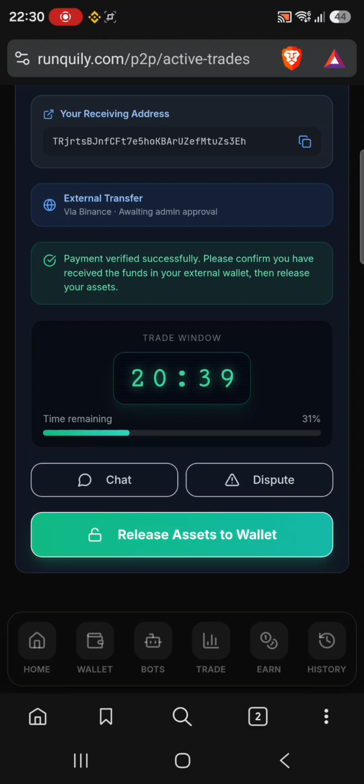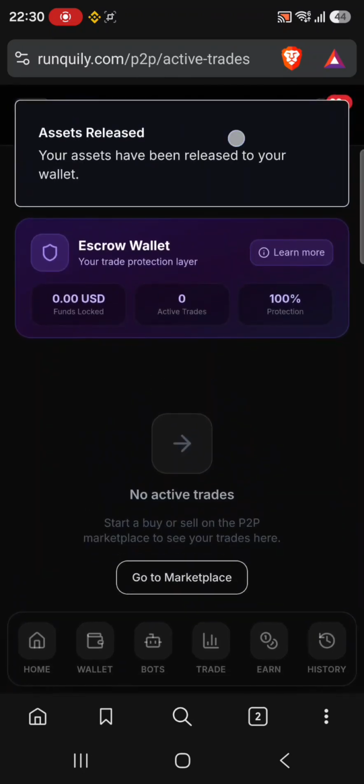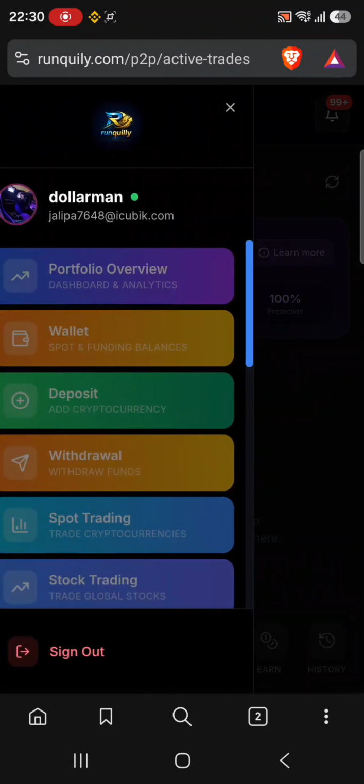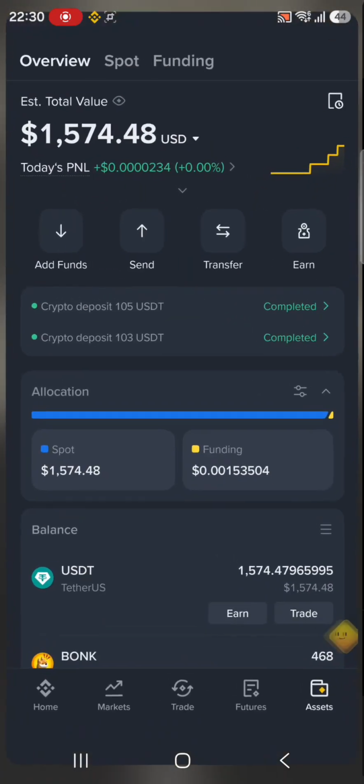So after that, you can see mine took around 10 minutes. That is my arbitrage trade. Then I'll come and release the assets. So you'll get a notification your assets have been released to your wallet, and that's all about arbitrage trading, receiving in your external wallet. So there is no way you will withdraw this money. It is already in your external exchange.